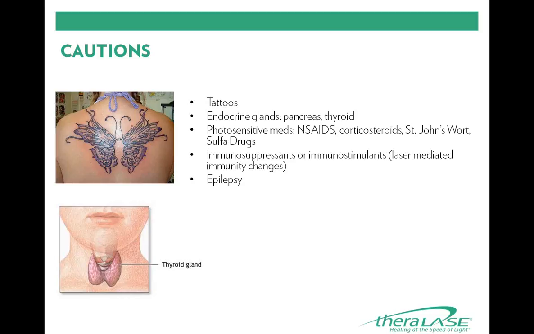Endocrine glands, such as the pancreas and thyroid. If you treat directly over these glands, you might stimulate them and cause them to produce an excess amount of hormone or whatever it is that they produce. So we try to stay away from treating over the pancreas or thyroid or any endocrine glands.